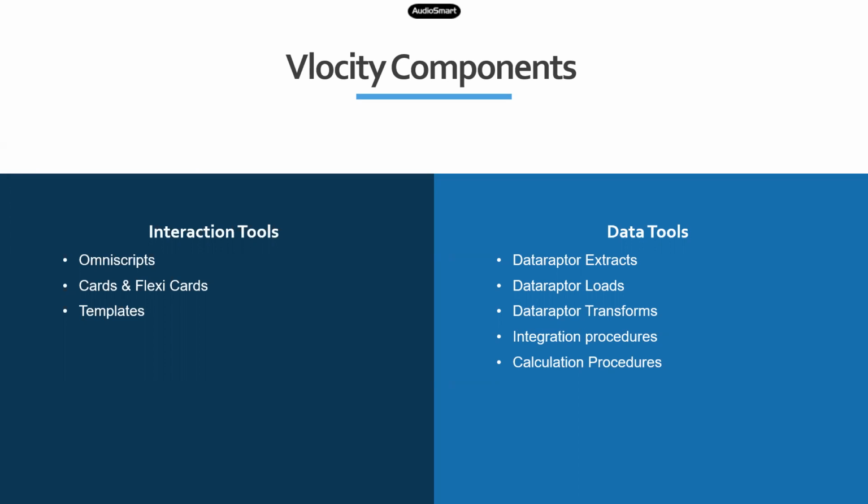So these components, whatever these data tools or interaction tools, for us, they're all configurable components, but in the backend, Velocity uses all the properties that you have defined. Like in case of data wrapper extract, you're going to define which object and which fields. So in the backend, Velocity takes care of running that code for you. So for you, it is all properties, like what is the object name, what are the fields. But in the backend, Velocity takes care of running the code for you using this information or properties that you have defined.